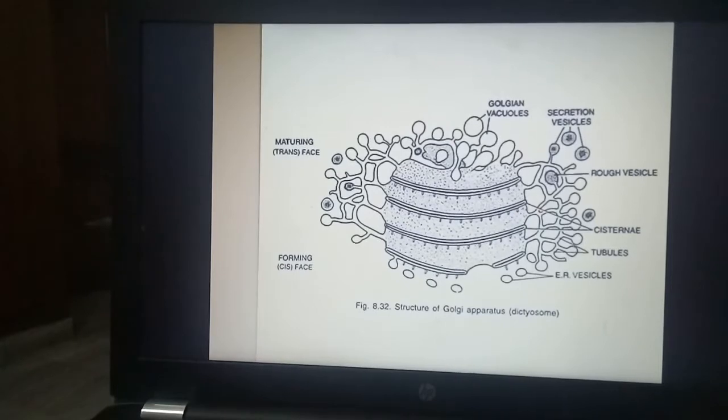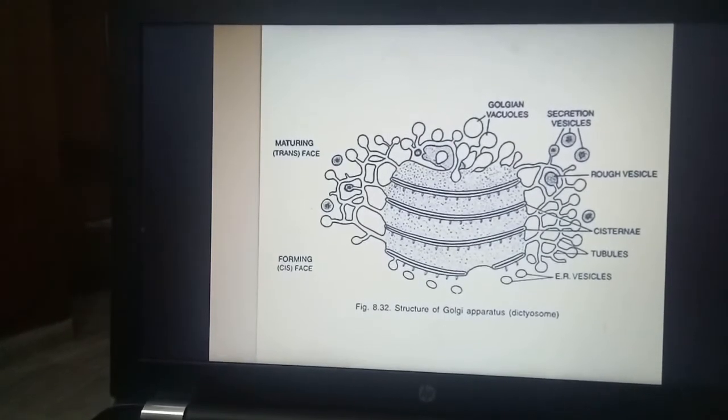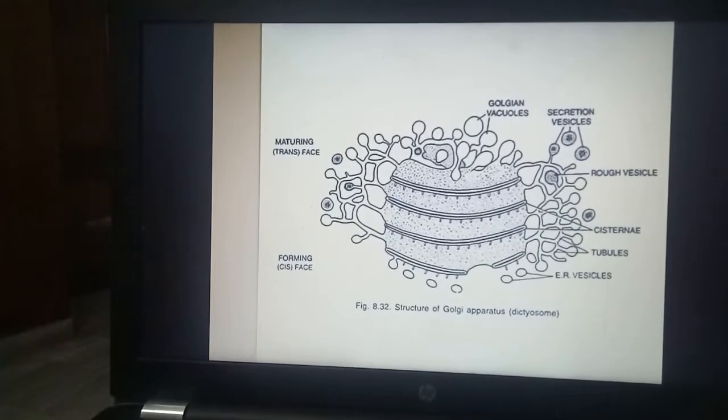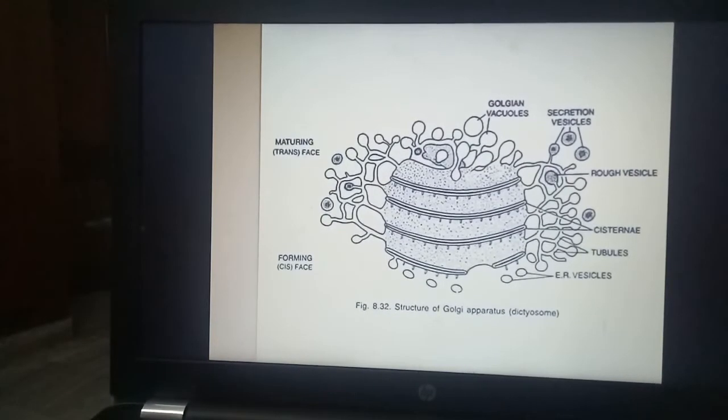Actually this is the cytoplasm of Golgi body, with almost similar composition to cytoplasm, and some proteins are present. The cisternae may sometimes be straight, or most of the time they are curved. So there will be a convex and concave face of the Golgi body.